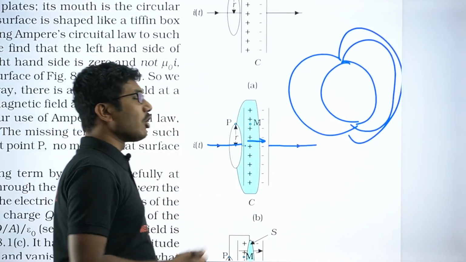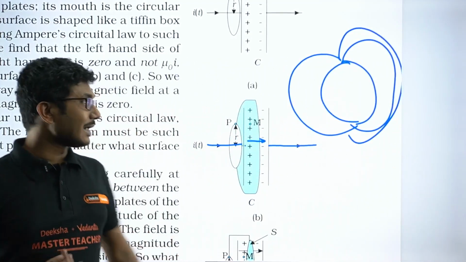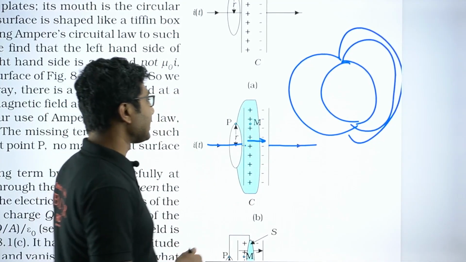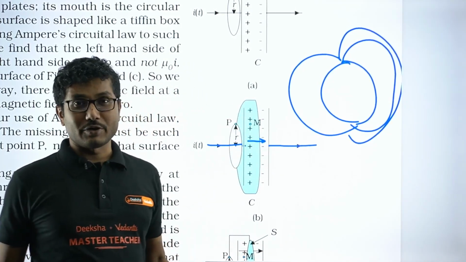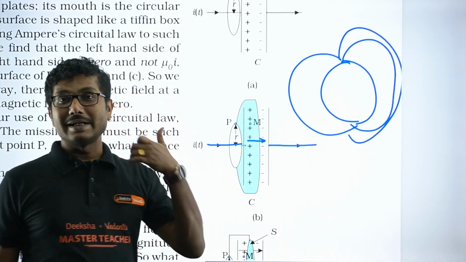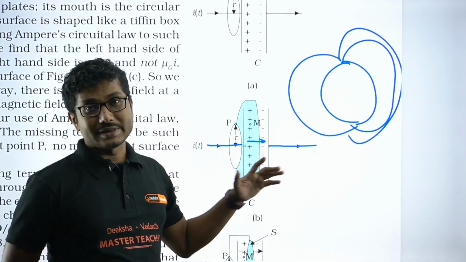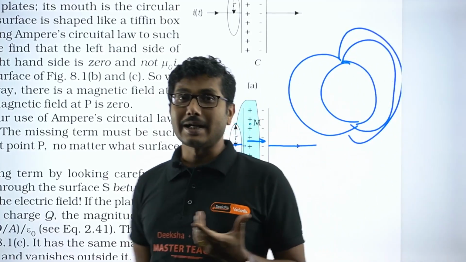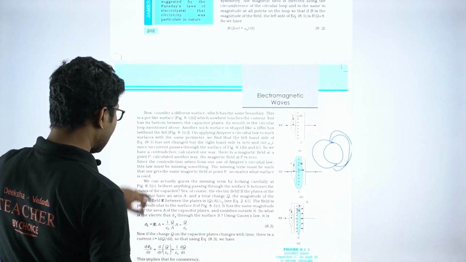And that something he called is displacement current. Okay, what is displacement current? Displacement current is, as long as the capacitor is charging, there is a change in the electric field inside the capacitor plate. So as long as there is a change in the electric field inside the capacitor plates, there is a change in the electric flux linked with the capacitor plate. So that is how he said the changing electric flux actually gives rise to a current, and that current is named displacement current. Okay, this is only between the plates, when there is no conductor, right?